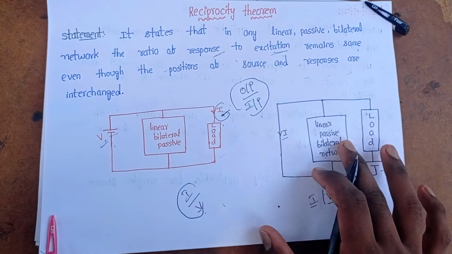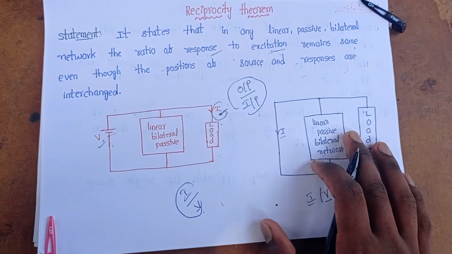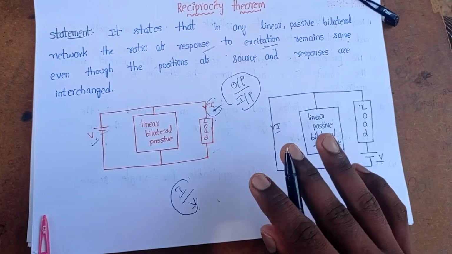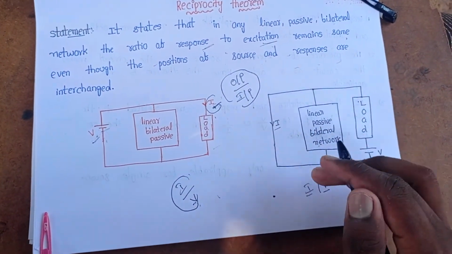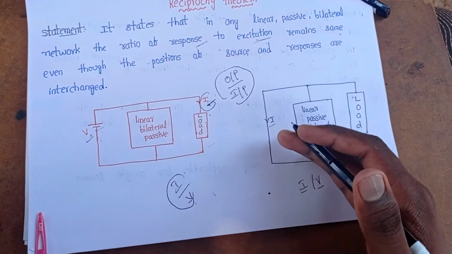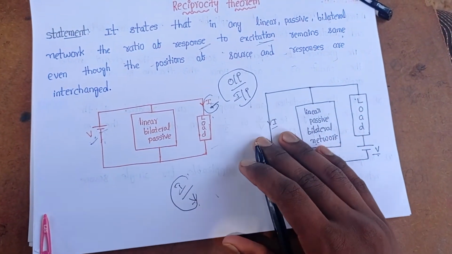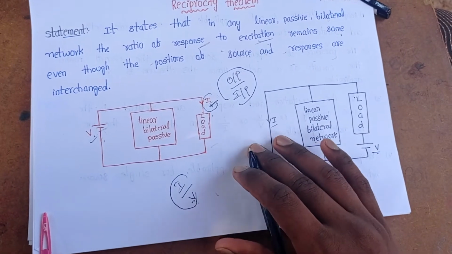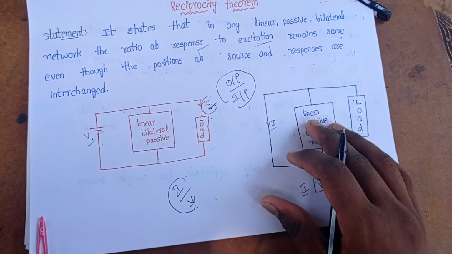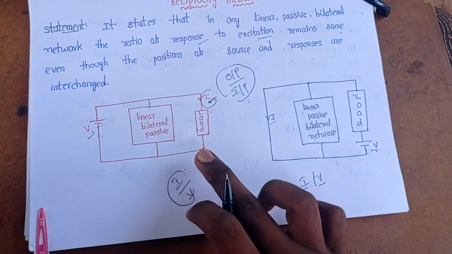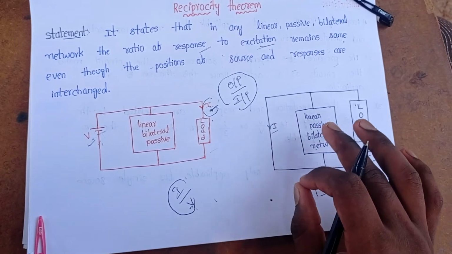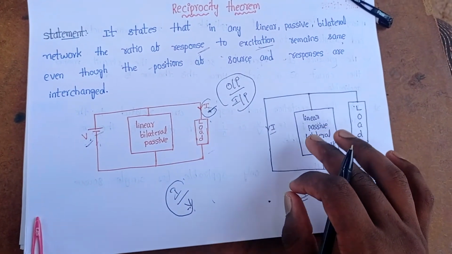The reciprocity theorem says that the ratio of response to excitation, that is, output by input, is the same if we interchange the source and the response. I think it is clear from these diagrams. Next we will see some limitations of the reciprocity theorem.